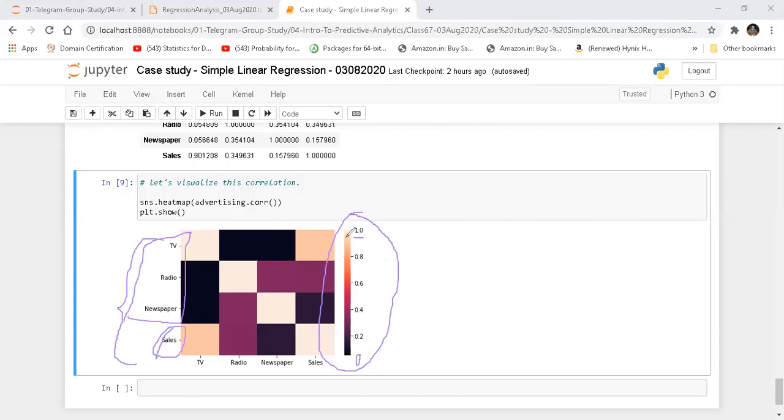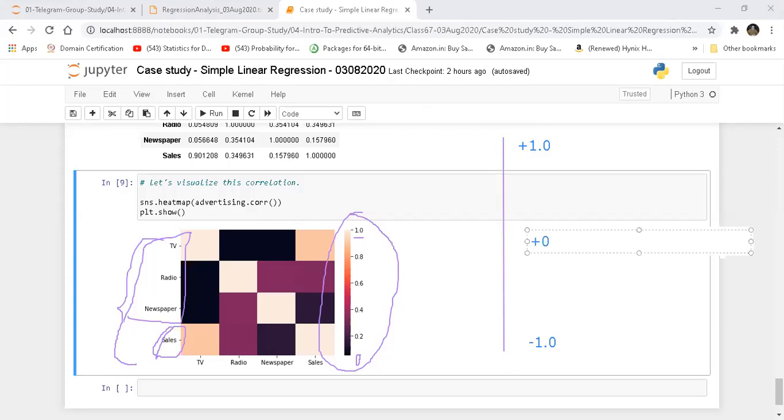Had there been any feature which had a negative correlation as well, this specific line would have looked something like this. I would have something like plus 1.0 here, and I would have something like minus 1.0 over here, and somewhere, let's say here, I would have 0, right?